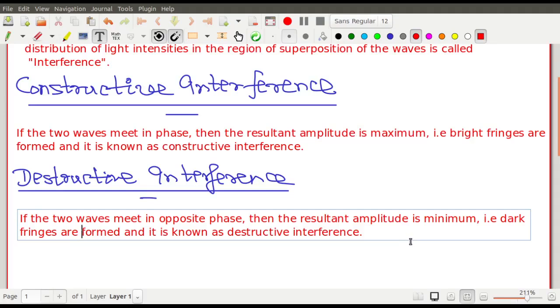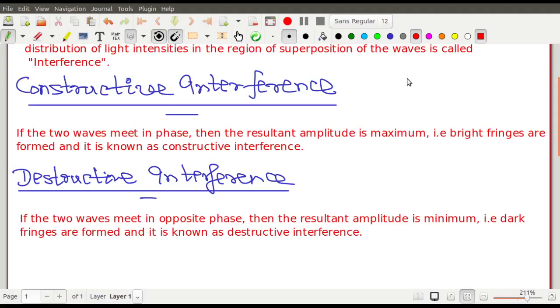So you see that, তার মানে আমি যদি summarize করি, if I summarize that you need two lights which are coherent in nature, তোমার কাছে দুটো লাইট সিগন্যাল লাগবে যারা কোহারেন্ট আছে, মানে the phase difference between them is constant, and when they meet at different points, they can meet in same phase or they can meet in opposite phase.